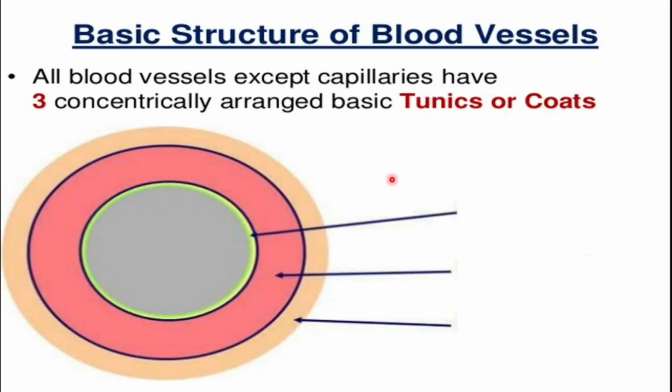If you talk about the basic structure of the blood vessels, all the blood vessels present in our body have three layers or coats. We can also call these layers tunics. All the blood vessels, either arteries or veins, have three layers or tunics, except the capillaries. The capillaries do not have three layers; they have only two layers.